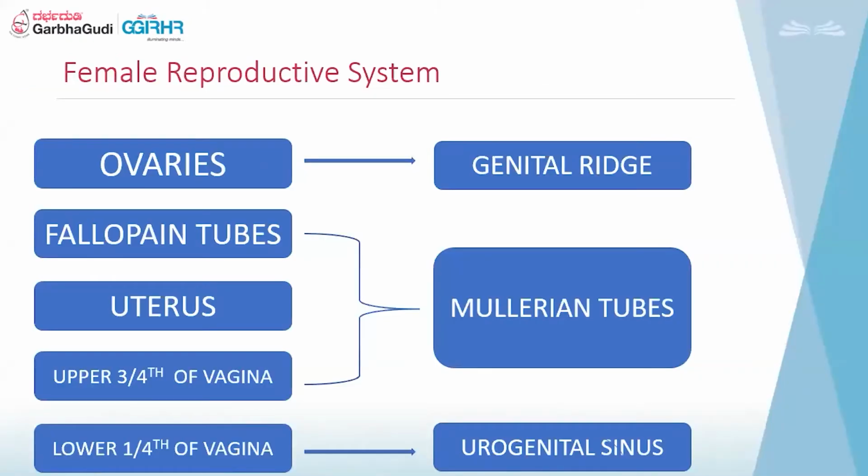Now, this is the blanket picture. The female reproductive system consists of the ovaries, which are developed from the genital ridge; the fallopian tubes, uterus, and the upper 3/4 of the vagina from the Mullerian tubes; and the last is the lower 1/4 of the vagina, which is formed from the urogenital sinus. In the next slide, we'll see how it forms.